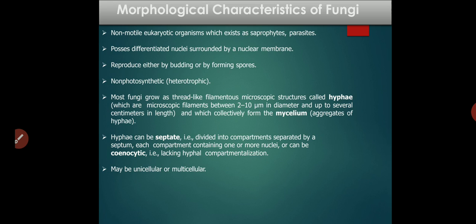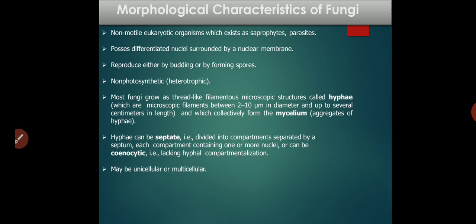The basic morphological characteristics of fungus are that they are non-motile, and they are eukaryotic organisms, while bacteria are prokaryotic organisms. Fungus can be differentiated on the basis of septa and mycelium, and they have a very differentiated nucleus which is surrounded by a nuclear membrane.